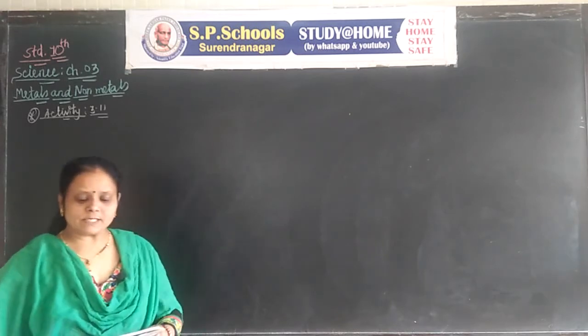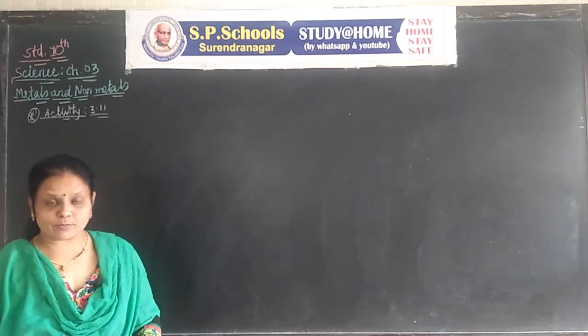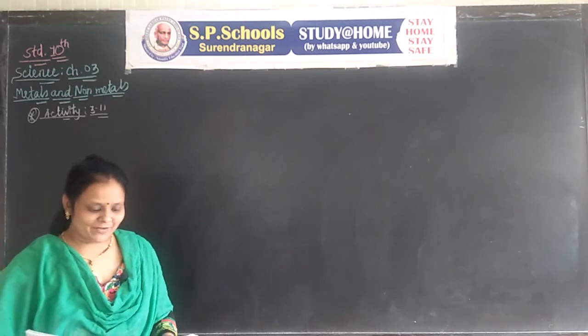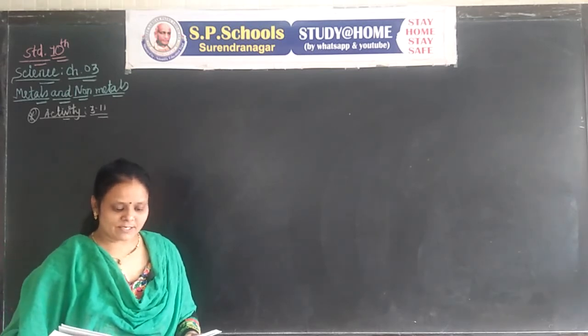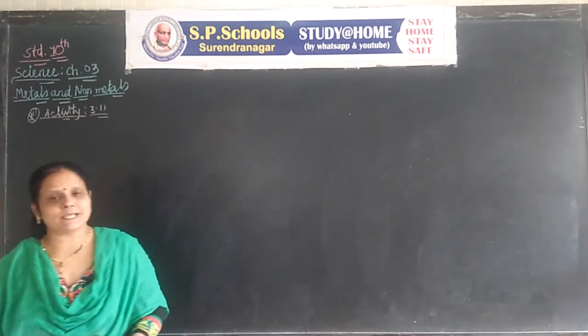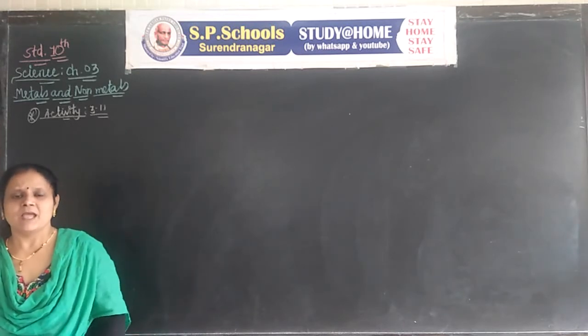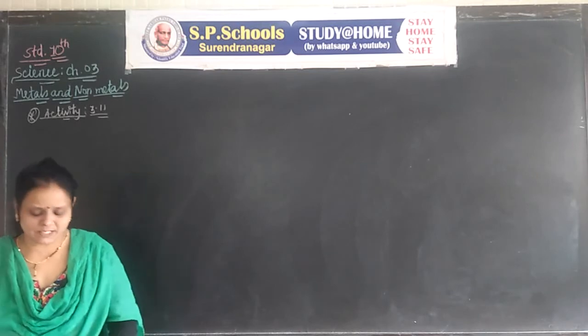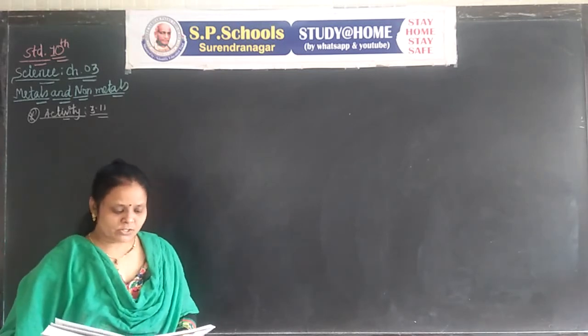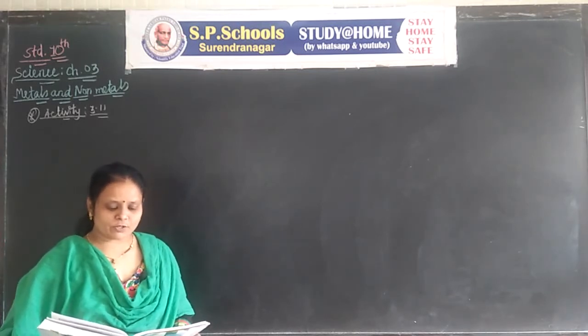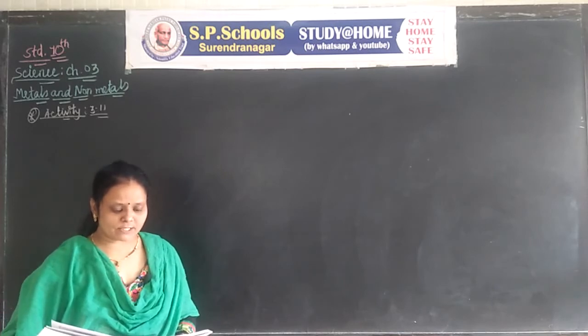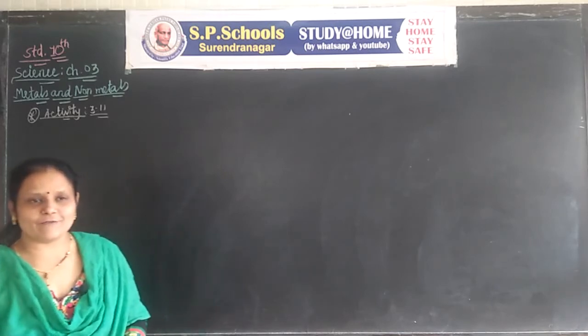Collect all the metal samples except sodium and potassium. If the samples are tarnished, rub them clean with sandpaper so that the oxidation can be removed. Caution: do not take sodium and potassium, as they react vigorously even with cold water,